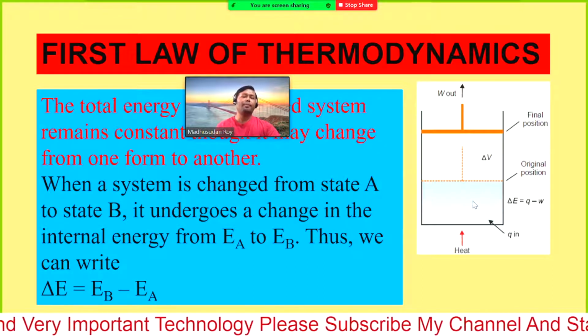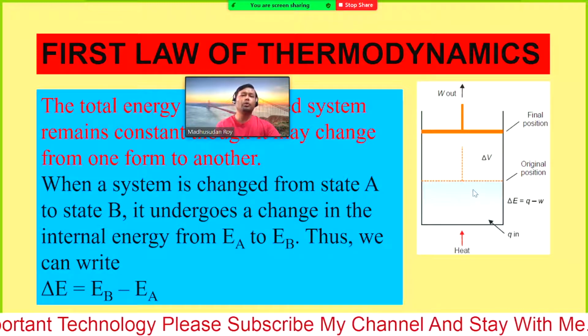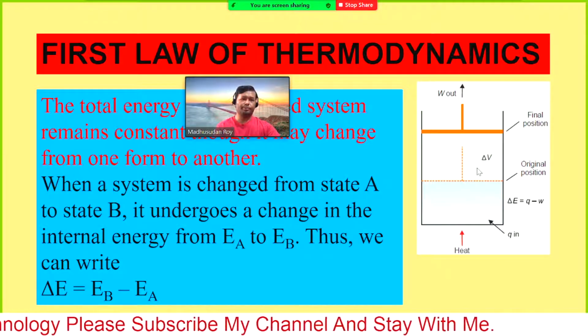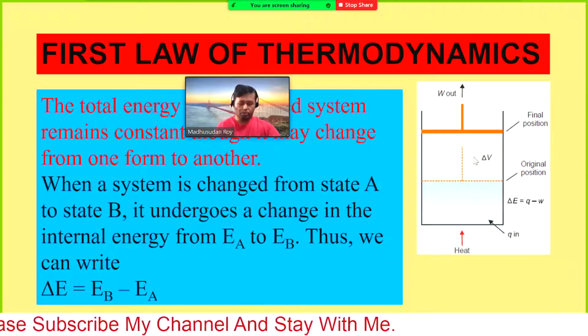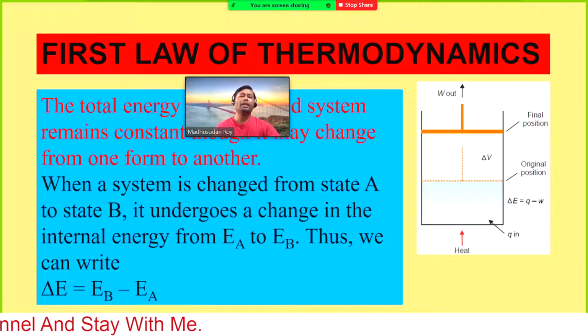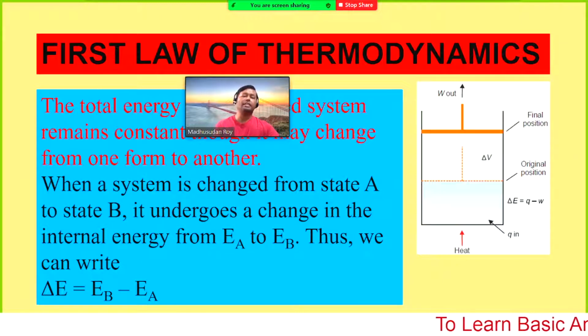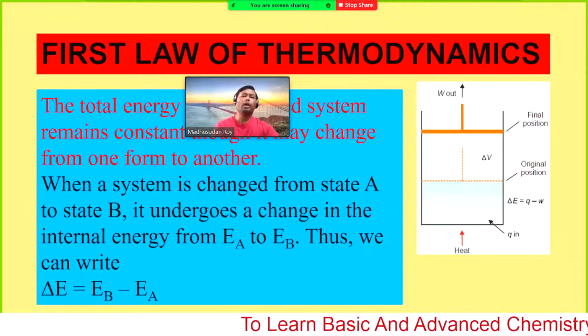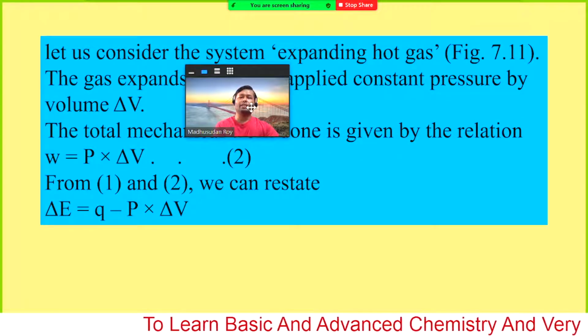Therefore, some of the energy will be converted into work while it is increasing the volume. So some of the energy will be converted to work to increase the volume. Therefore, the internal energy or the heat of the hot gas will be decreased.